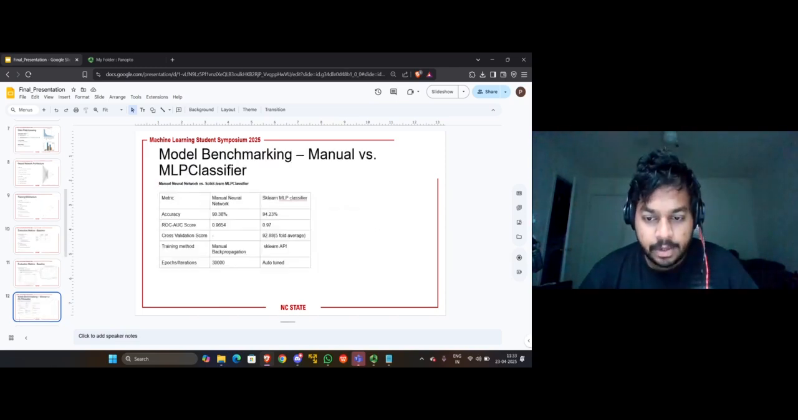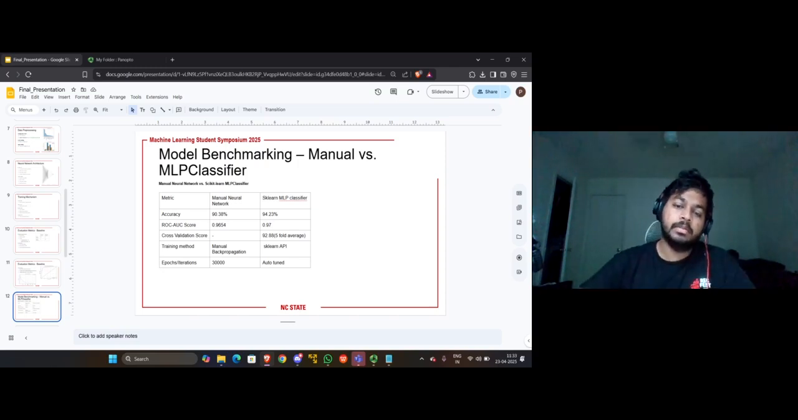To benchmark our manual model, we also used scikit-learn's MLP classifier. This gave us a frame of reference to see how well our implementation performs compared to a proven library model.